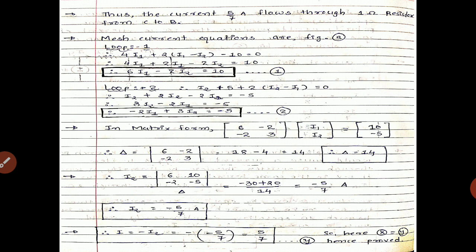So by applying reciprocity principle and by superposition principle, we get the value of I, that is 5 by 7 ampere, in both the cases when we interchange the 10 volt source and 5 volt source. So if this question is asked in the GTU exam, you should write all these things and finally you get the answer, that is 5 by 7 ampere.